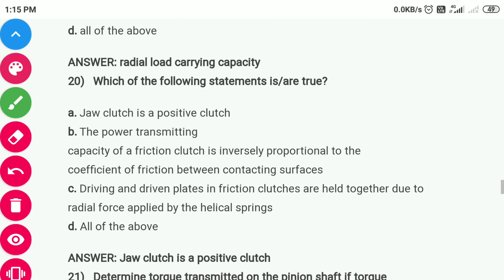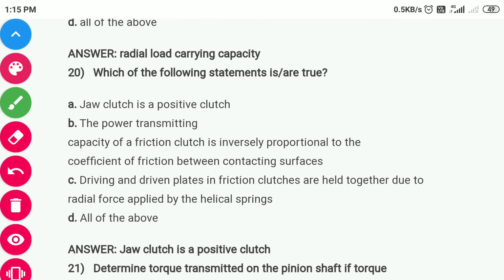Question number 20 is, which of the following statements is/are true? So let's see the options. Jaw clutch is a positive clutch. That is correct. The power transmitting capacity of a friction clutch is inversely proportional to the coefficient of friction between contacting surface.